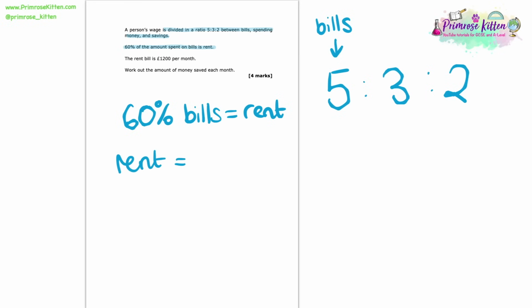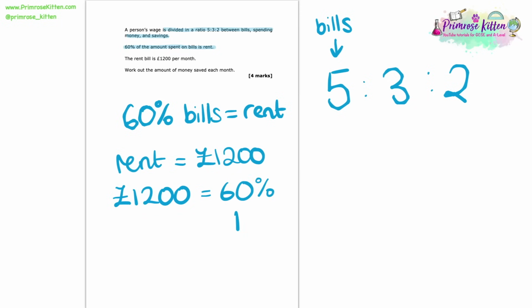That must mean then that the rent is equal to 1,200, which is equal to 60% of the bills. So let's make this little equality here. 1,200 equals 60% of the bills. So if we know that, then we can work out what 1% is. We can go down to 1 by dividing by 60. Now we'll do the same on the other side too. 1,200 divided by 60, which gives us £20. So we know that 1% of the bills is equal to £20.